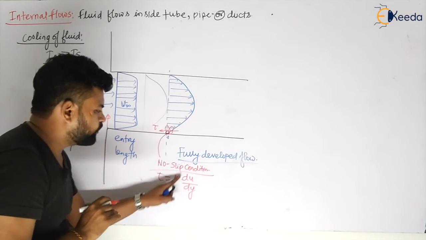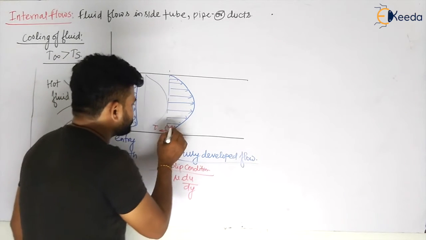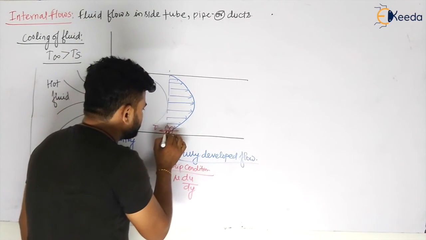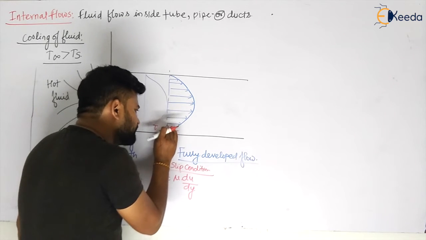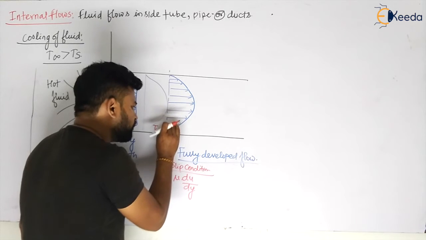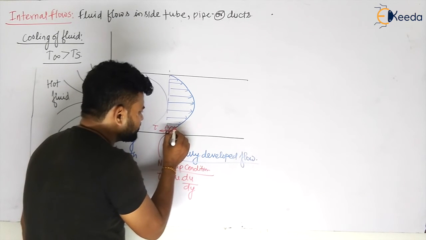Okay, and slowly what will happen? Due to shear stress, due to that surface resistance, the velocity will decrease. That fluid layer which is at rest will try to slow down the adjacent fluid, and similarly the velocity of this layer will decrease.